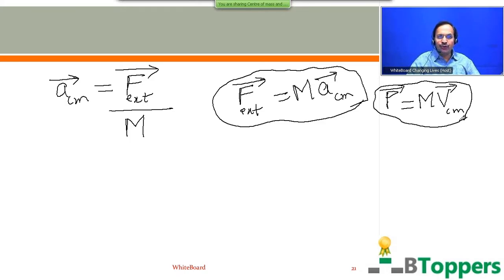Whatever system you choose or select in the application of the laws of mechanics, in any example, the acceleration of the center of mass of the system depends only on the external force acting on the system. The motion of the center of mass of any system is influenced only by the external force acting on the system. The internal forces between the particles of the system do not play any role in the motion of the center of mass of the system.